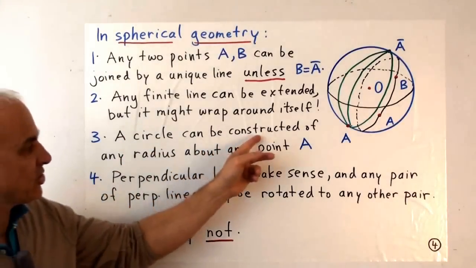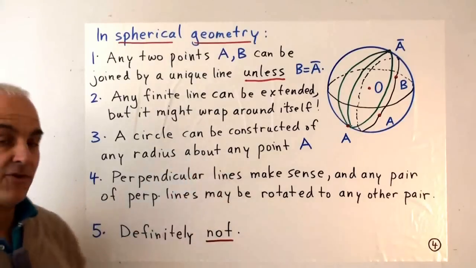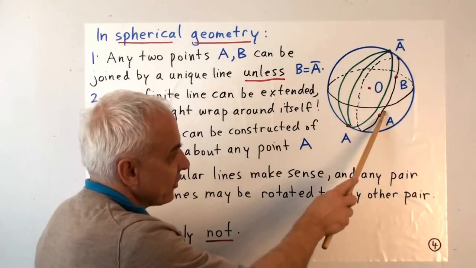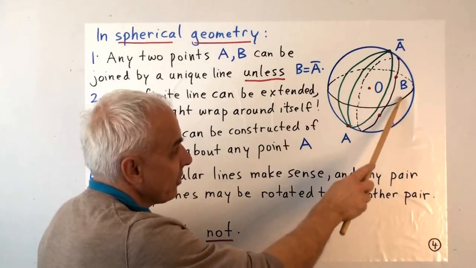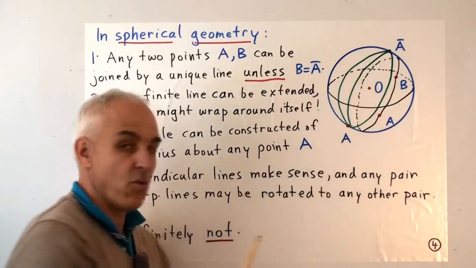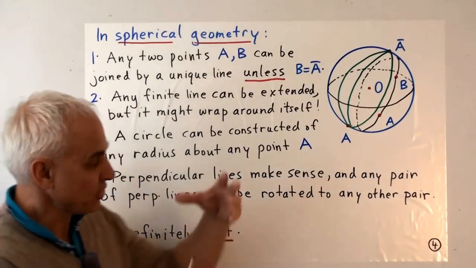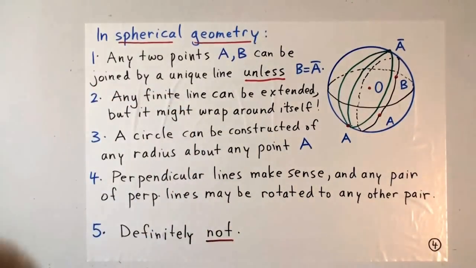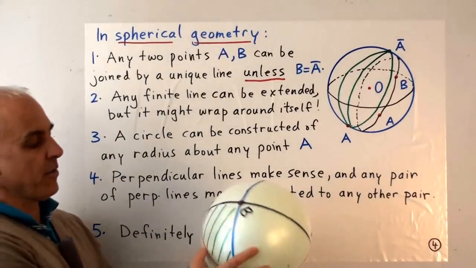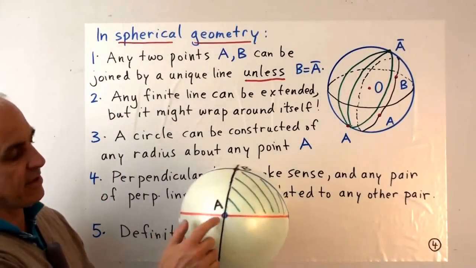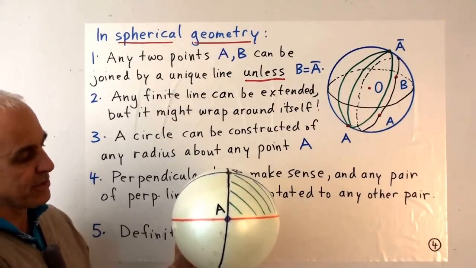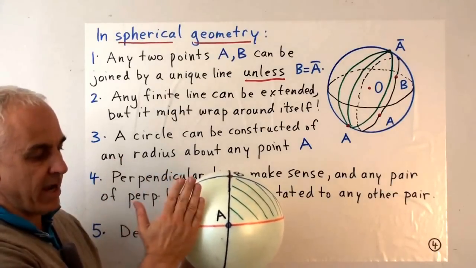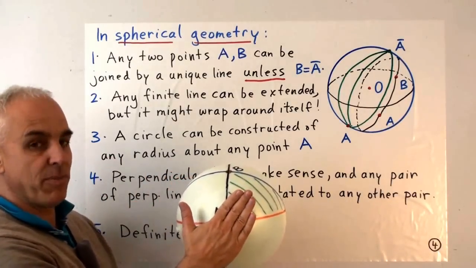What about a circle? Can we construct a circle at any point of any radius? So for example, say at the point A, we can draw little circles, bigger circles, bigger circles. Eventually the circle will be an equator. And then if we keep going, the circles become smaller and smaller and become ultimately a point. Let's have a look here. So there's a point A. What do circles centered at A look like? Well, a circle like this will be obtained by taking a plane which is parallel to the tangent plane here.